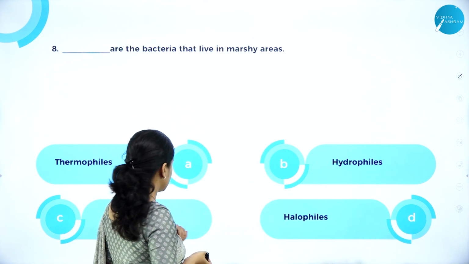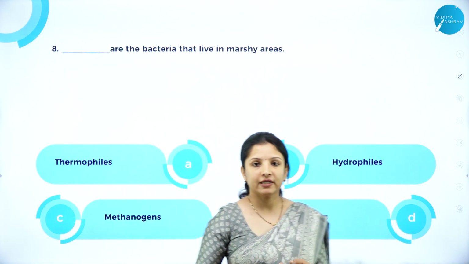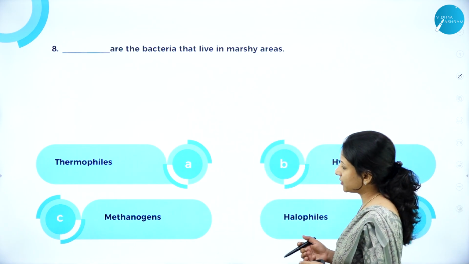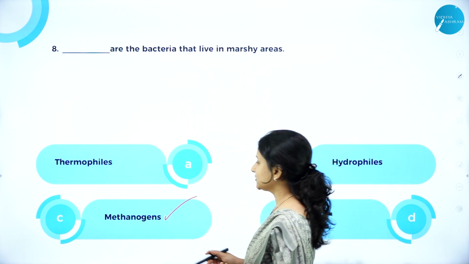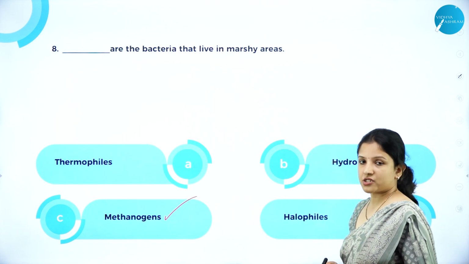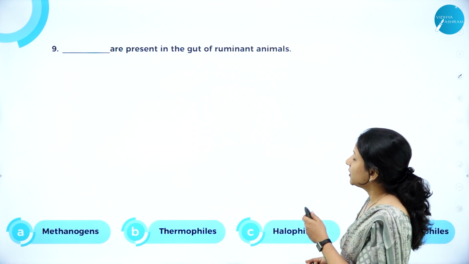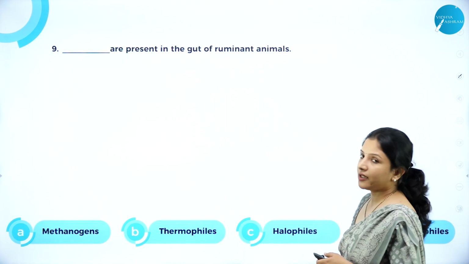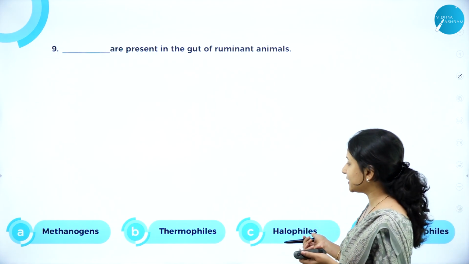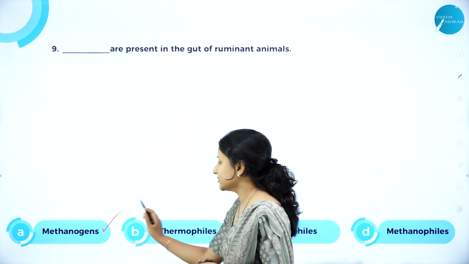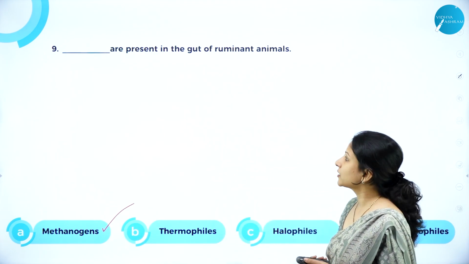Not hydrophiles nor halophiles. Halophiles live in salty areas. So the right answer is methanogens, the ones that live in marshy areas. Next, dash are present in the gut of ruminant animals, that is cows and buffaloes. Methanogens is the right answer here.